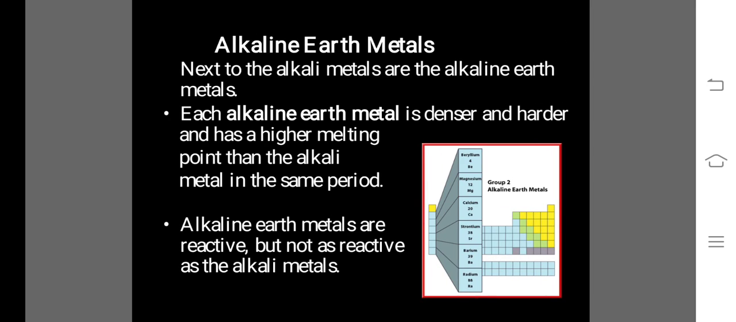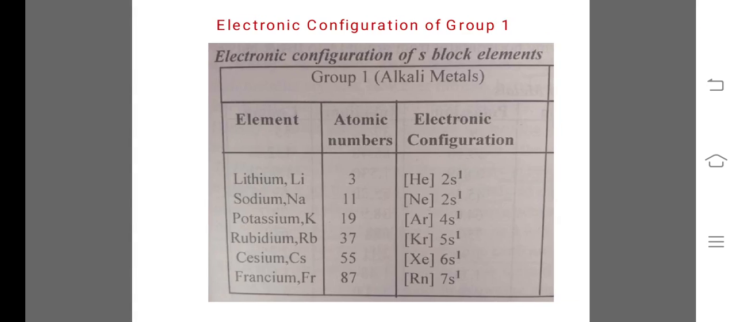The second group are also called alkaline earth metals. Next to the alkali metals are the alkaline earth metals. Each alkaline earth metal is denser and harder and has a higher melting point than the alkali metal in the same period. Alkaline earth metals are reactive but not as reactive as the alkali metals. Means alkali metals are more reactive than the alkaline earth metals.